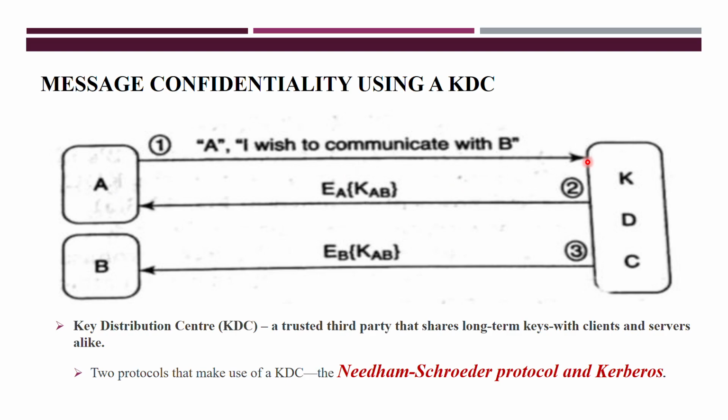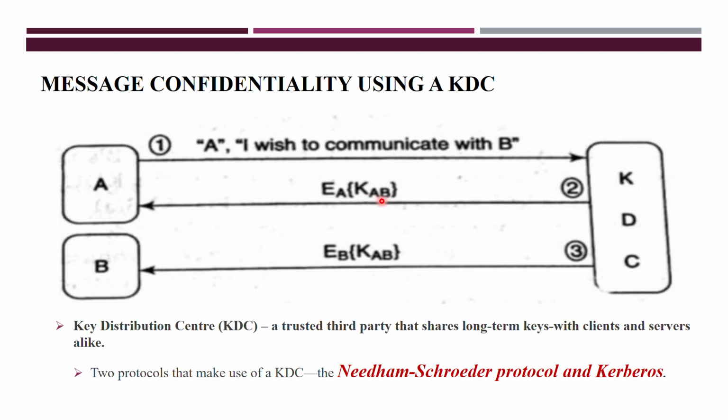That message contains the identity of A and says that it wishes to communicate with B. This is the first message A will initiate, and it sends that message to the KDC, the Key Distribution Center. After receiving this message, the KDC will send a reply to A, that is, message 2. What does message 2 contain? It contains the KAB.